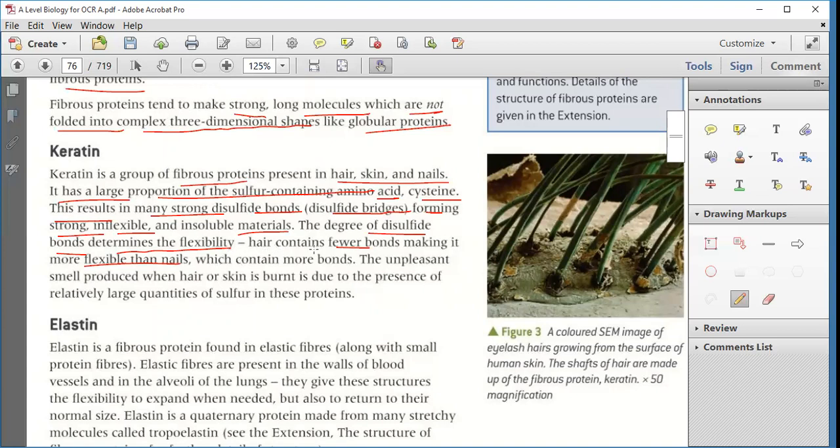Okay. The unpleasant smell produced when hair or skin is burnt is due to the presence of a relatively large number of sulfur atoms in these proteins. If you burn wool or anything like that, it will give you a bad smell, a sulfur smell. It means that protein contains a large amount of sulfur. Got it? Any doubt?